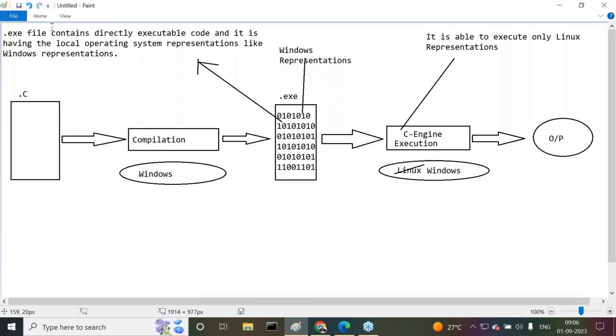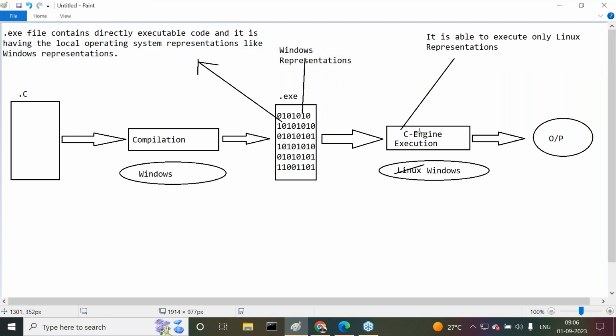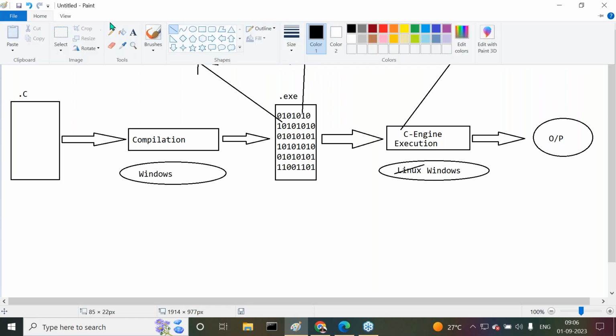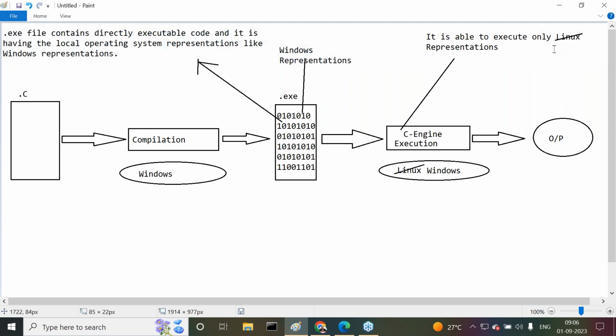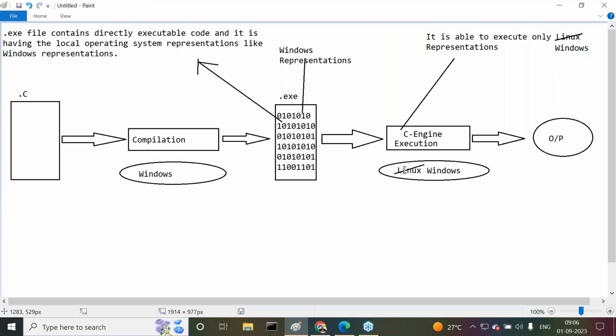What's the meaning of it? If we provide Windows operating system at runtime, the C engine is on top of Windows. So the C engine is able to execute Windows representations. Previously it was Linux, now it is Windows representations. Now understand the compatibility. The runtime environment, or execution time, totally depends on the operating system we have used for compilation.